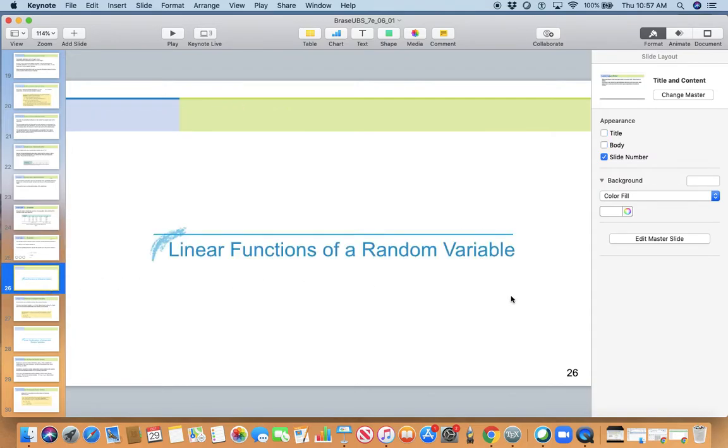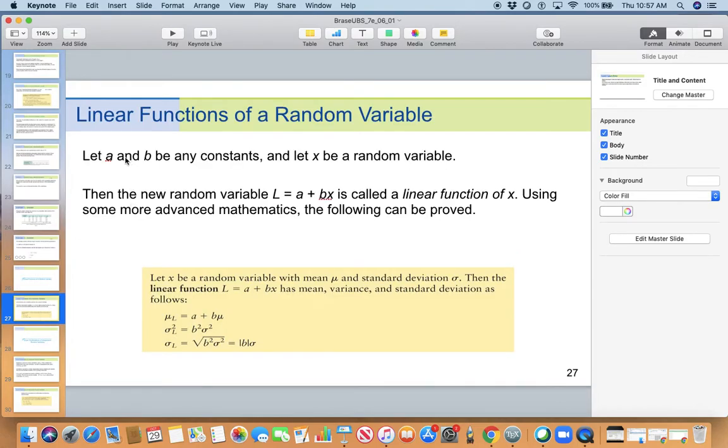Linear functions of a random variable. Let's see what this means. Let a and b be any constants, x be a random variable, then you can construct a new random variable L equals a plus bx. This is called a linear function of x. Using some more advanced mathematics, the following can be proved.